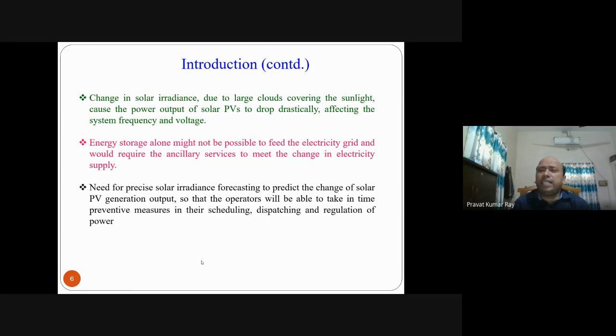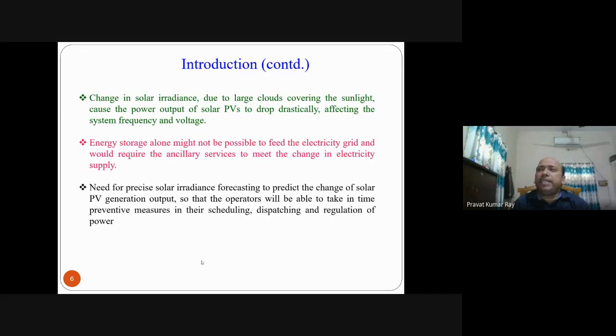So in order to tackle this situation, energy storage is one of the solutions, but it might not be possible to feed the electricity grid. It requires some ancillary services. So there is a requirement of precise solar irradiance forecasting so that we can predict the solar irradiance beforehand, and the operators will be able to take preventive measures in their scheduling, dispatching, and regulation of power.